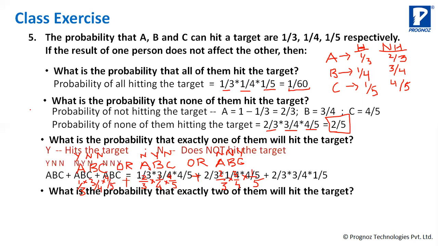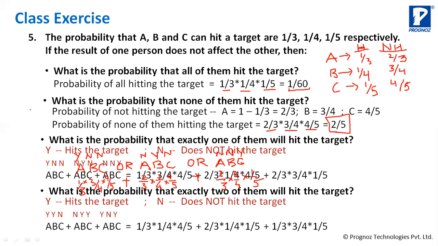There are three, A, B, C, and two of them will hit the target. What is that probability? See, now again if I write ABC, A hitting the target is yes, B hitting the target is yes, but C hitting the target is no. So exactly two of them are hitting the target, or A not hitting the target, B hitting the target, C hitting the target, or A hitting the target, B not hitting the target, C hitting the target. These are the possible scenarios in which exactly two of them will hit the target.